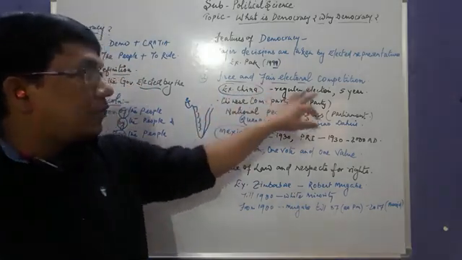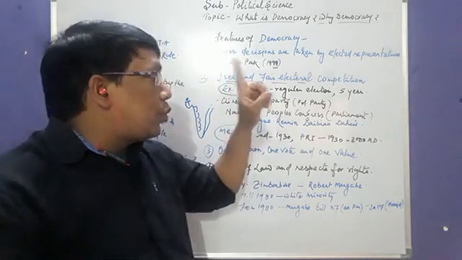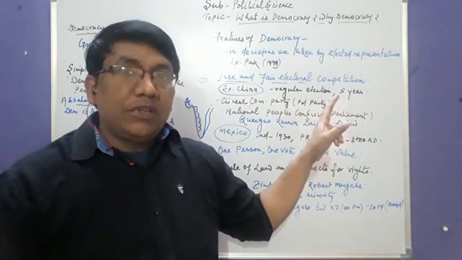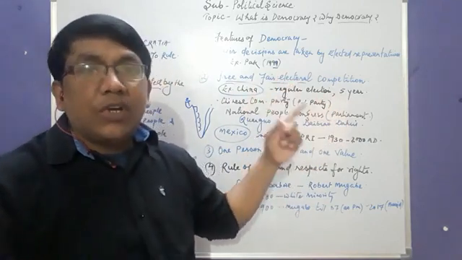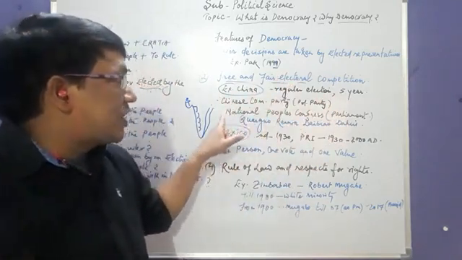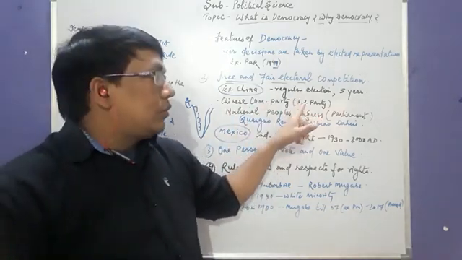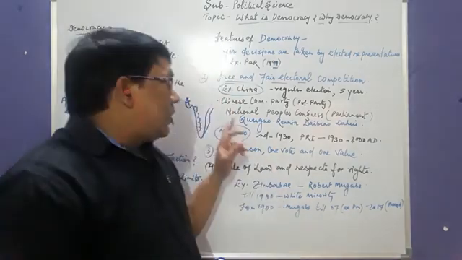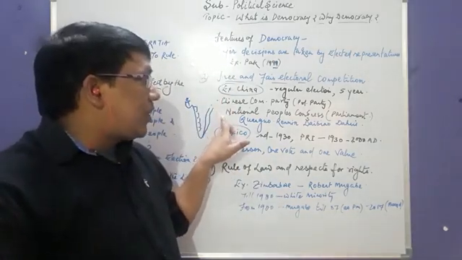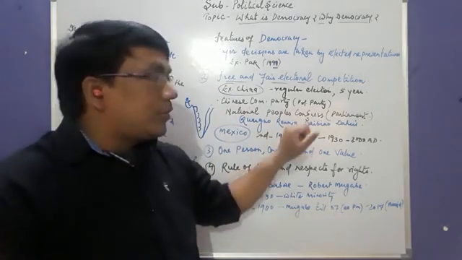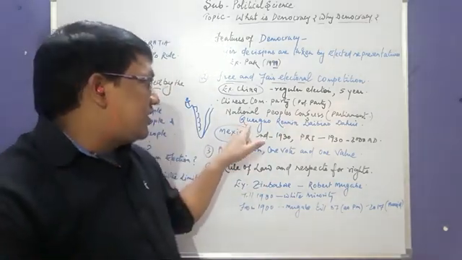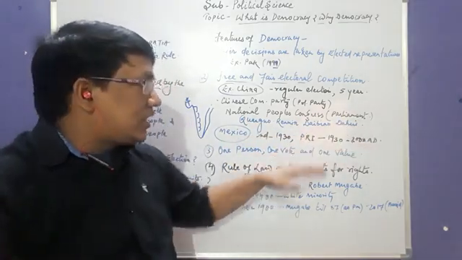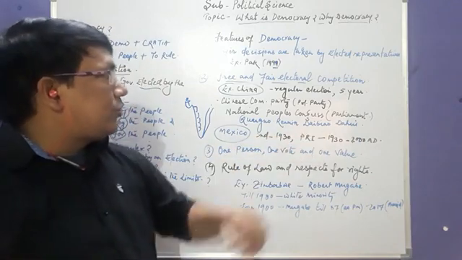In China, regular elections are held every 5 years. Only a one-party system is there, so we can say it can't be a democratic government. Basically, in China there is a one-party system, and that party is the Chinese Communist Party, the only political party in China. They also have a parliament, which is called the National People's Congress. In Chinese, it's Quanguo Renmin Daibiao Dahui. It's a Chinese name, the name of the parliament of China.